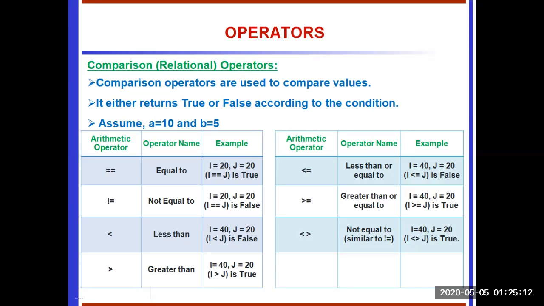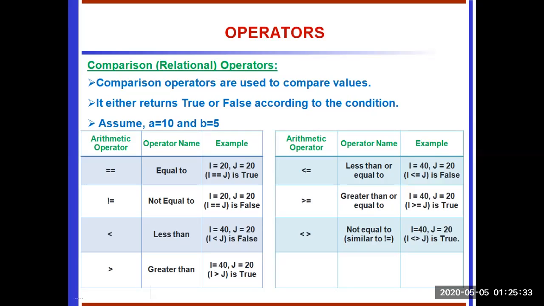Assume a equals 10, b equals 20. We have to compare two operands based on their values. See the table. The operator checks the condition. If the condition is satisfied, it returns true. If the condition is false, it returns false.